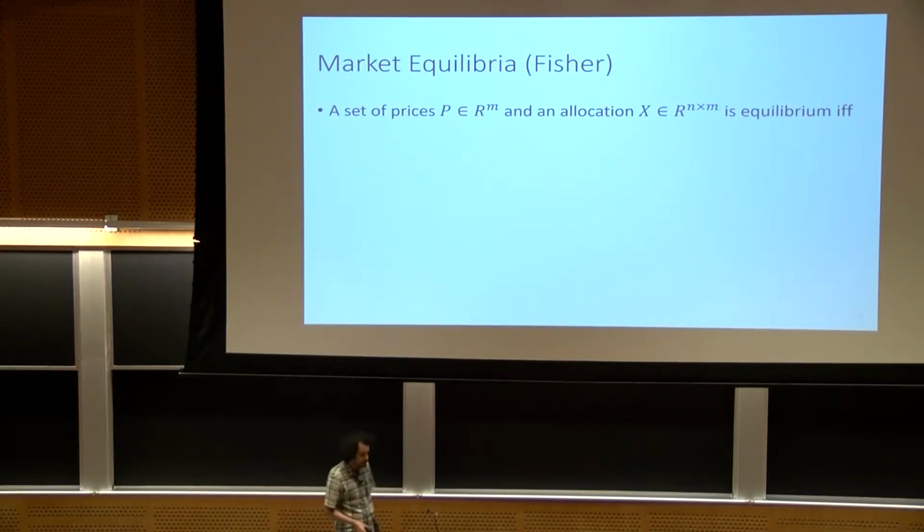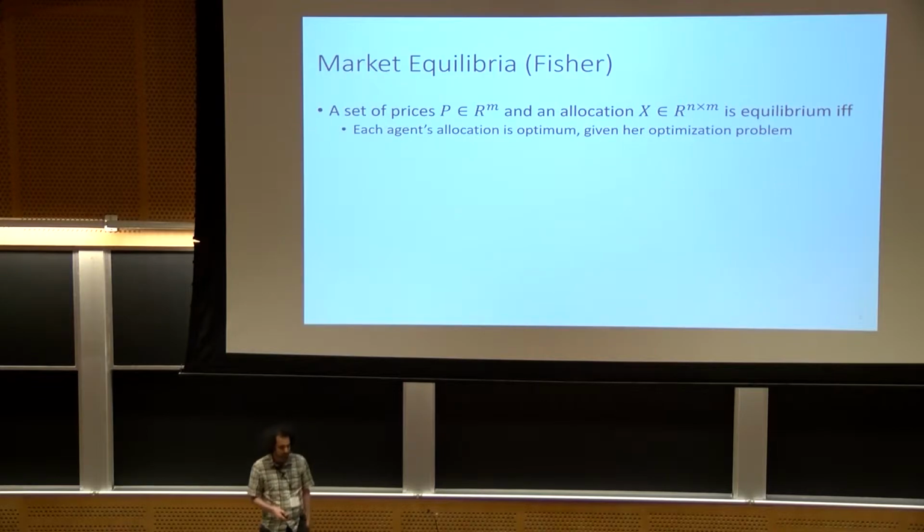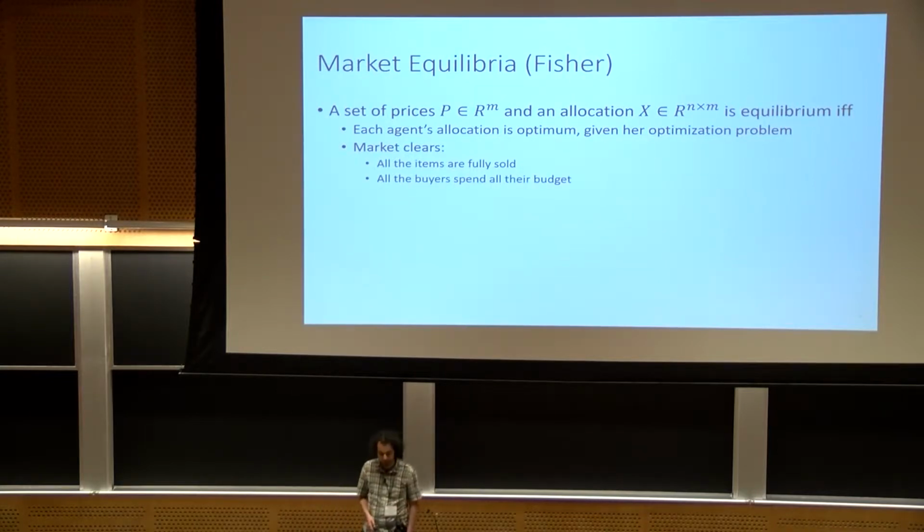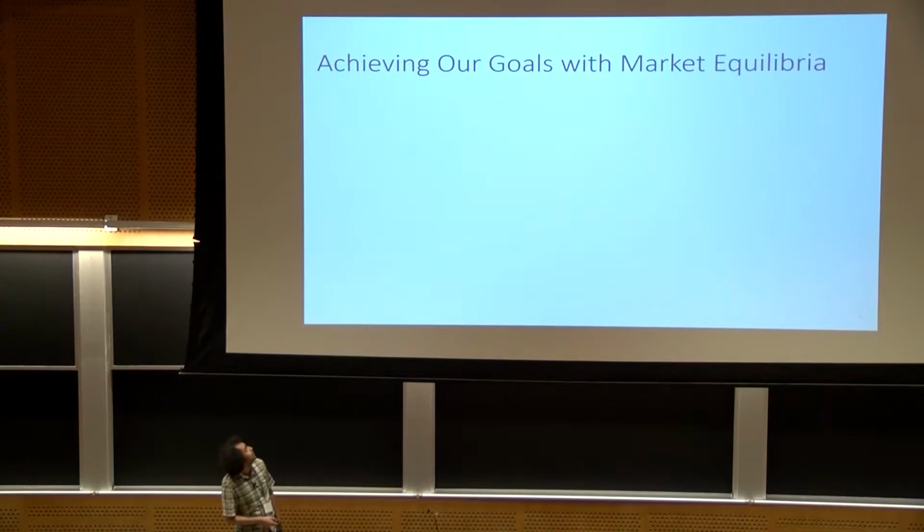So how are the equilibria of Fisher markets defined in this linear case? A price vector is an equilibrium if and only if there exists an allocation which is optimal for every agent, given the optimization problem that I just showed you, and also clears the market, which means that every item is fully sold and all the buyers are fully spending their money.